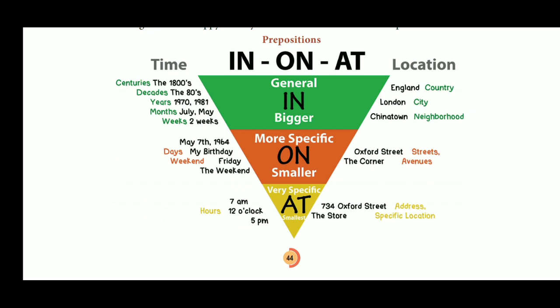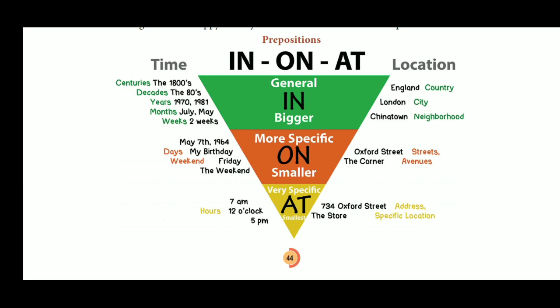For centuries, on one side we have to use in for centuries, decades, years, months, weeks. On the other side, we have to use in for countries, cities, neighborhood. In Delhi, in Chennai, like that we have to use in.